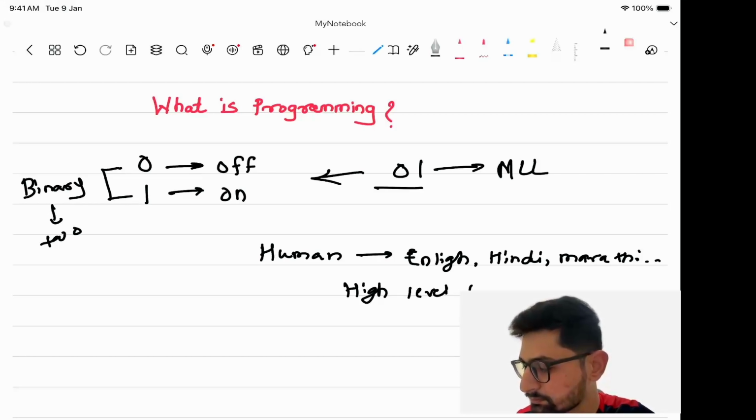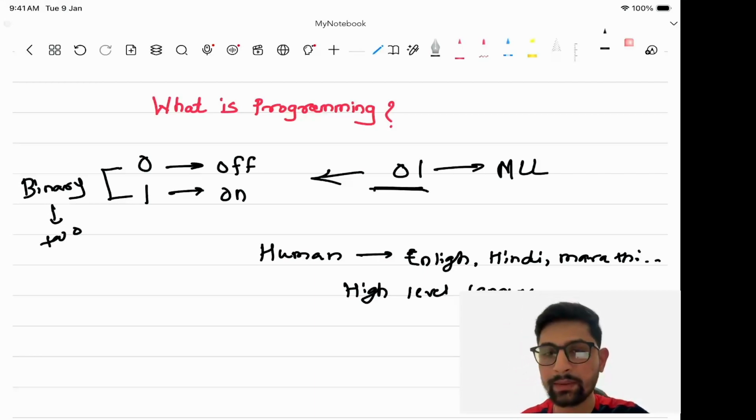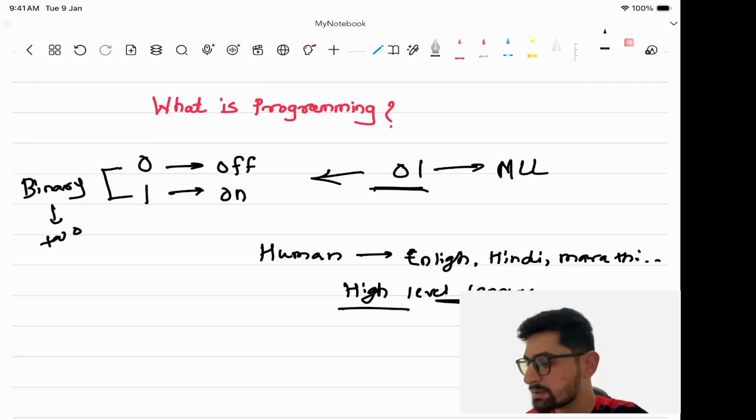Here we saw that the machine works on machine level language and humans work on high level language. As you can see, there is a communication gap, right? Particularly, computers or electronics know machine level language and humans know high level language. So there is a communication gap. There should be some translator, or some medium, to solve this gap, right?